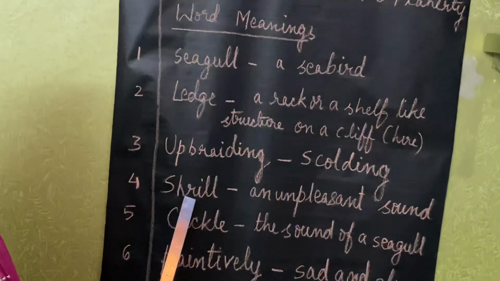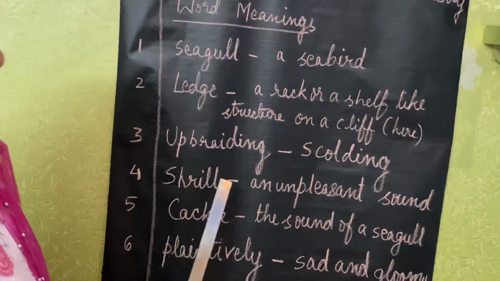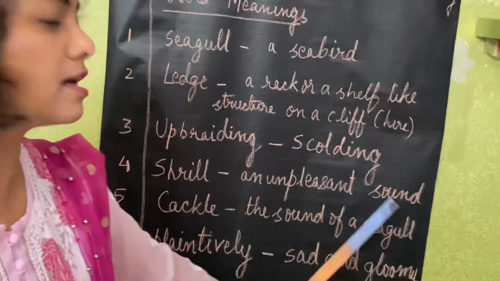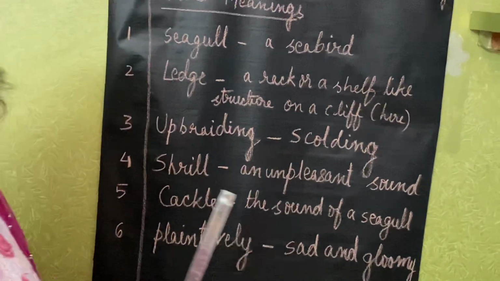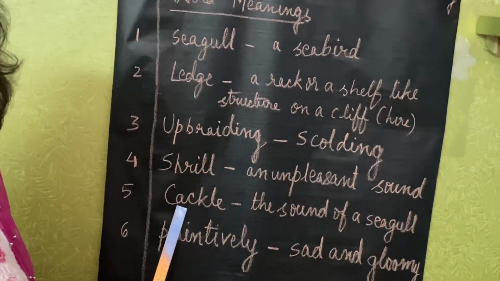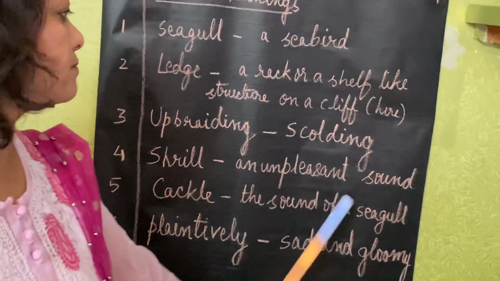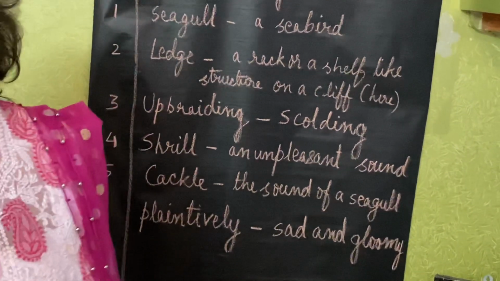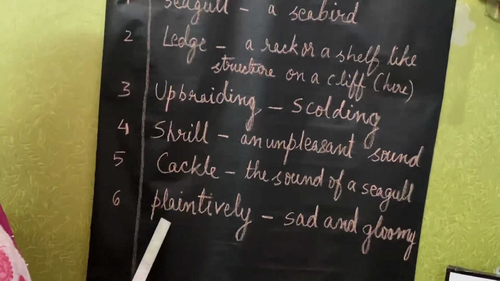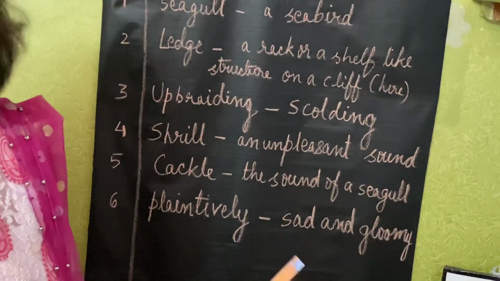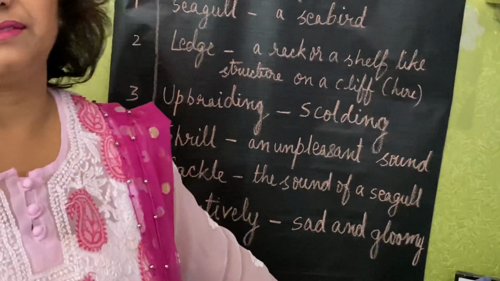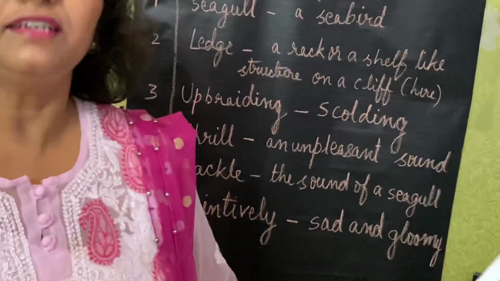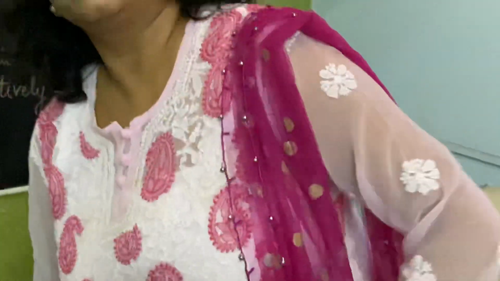And then number four, shrill. Shrill means an unpleasant sound, something which is unpleasant to your ears. That's the meaning of shrill. Next is cackle, number five. What is cackle? The sound of a seagull or a seabird. The last but not the least is plaintively. What's the meaning of the word plaintively? Sad and gloomy. Sad and gloomy. That is the meaning. So with this we come to the end of the chapter.